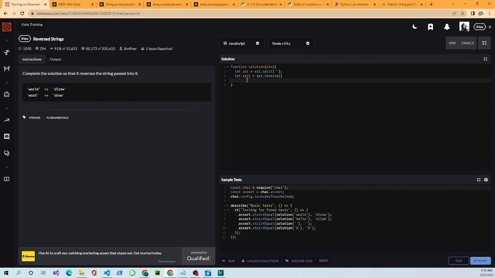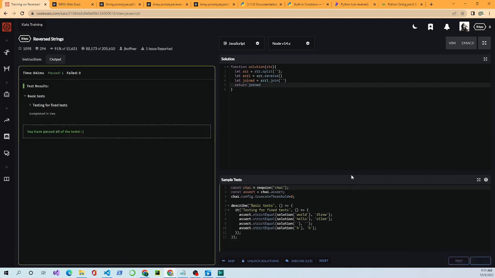Okay, and then finally we'll join it. Joined, another variable, equal arr1.join. Okay, now join is an array method that takes an array and creates a string out of it. Okay, and so we got that. So we got let joined. Now if this is right, it will answer the problem and it will reverse the string. Okay, let's test it out. Okay, and so it passed, as you see.